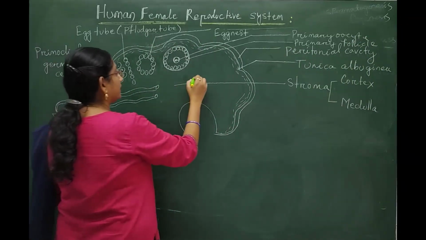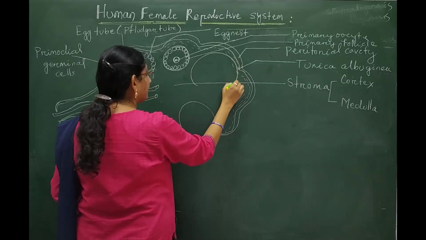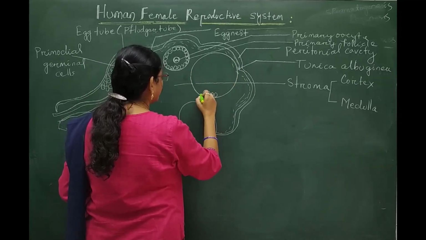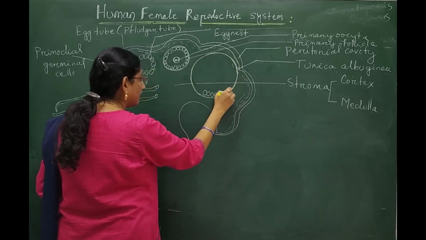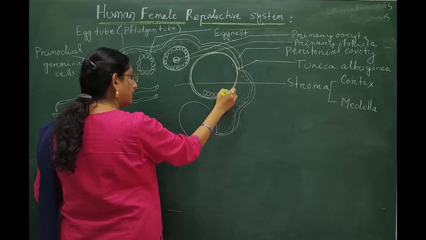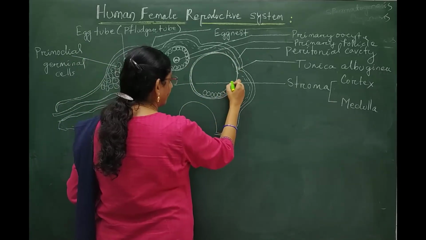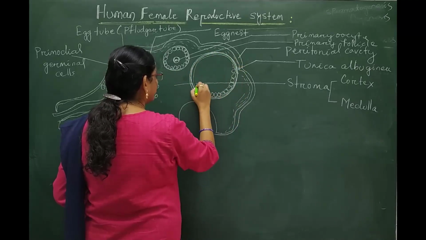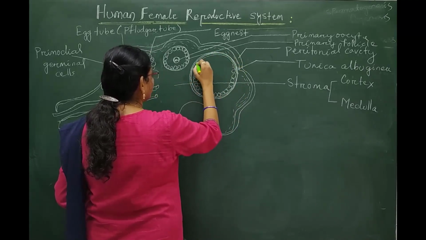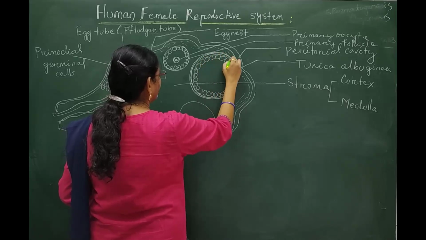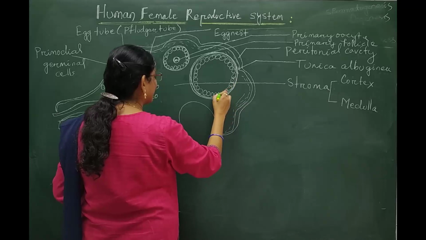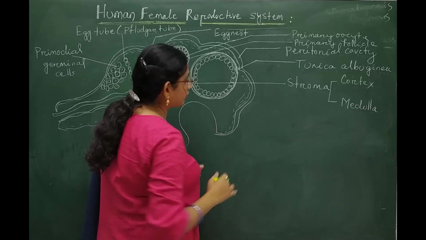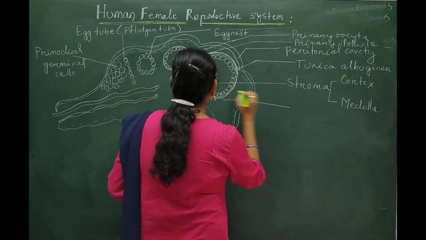This primary follicle is then converted into the Graafian follicle, having the outermost layer called theca externa. Inner to the theca externa, another layer is also found, called theca interna. And these are the granulosa layer, or the granulosa cells, found attached to the theca interna in case of this